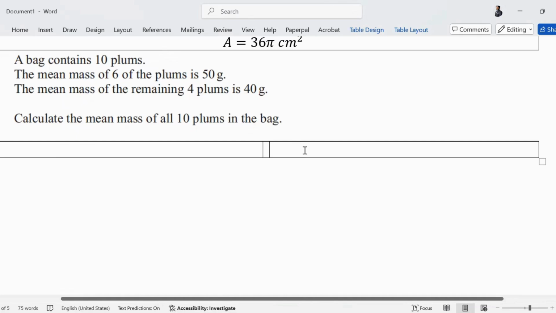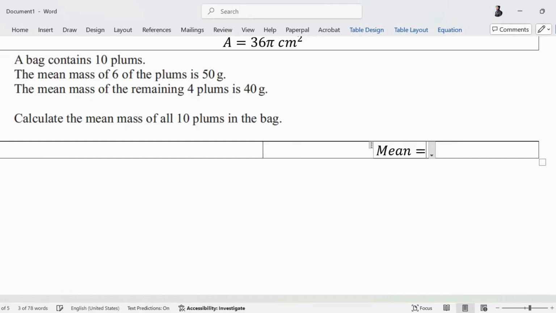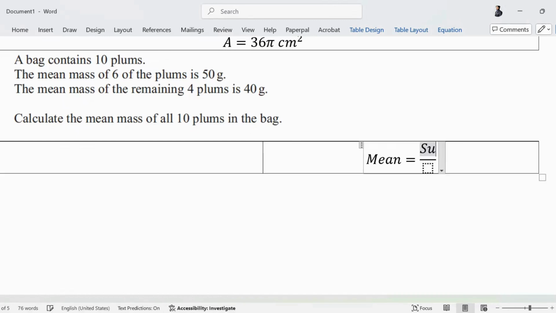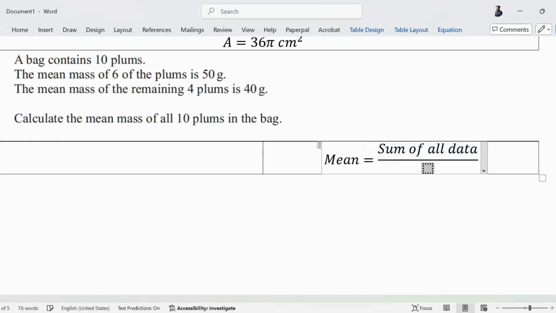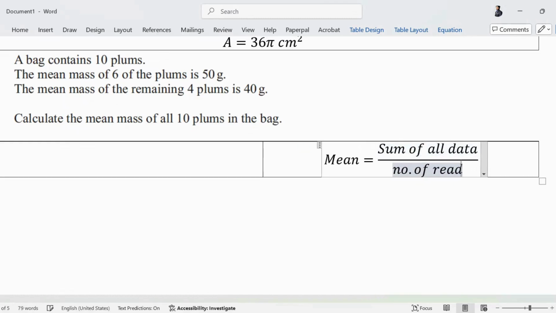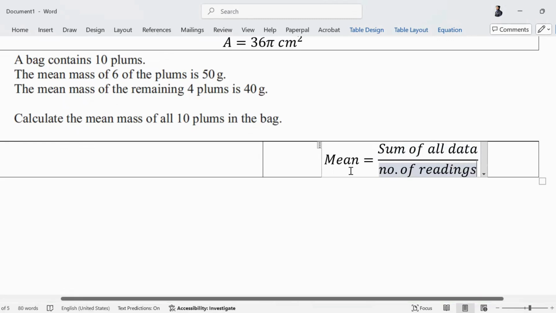You will mess up one thing. 50 multiplied by, yes, mean is, remember, the sum of all data divided by number of readings, right? So if I want to find the mean, I am focused on finding the sum of all data. For the first 6 plums, I know the mean is 50.